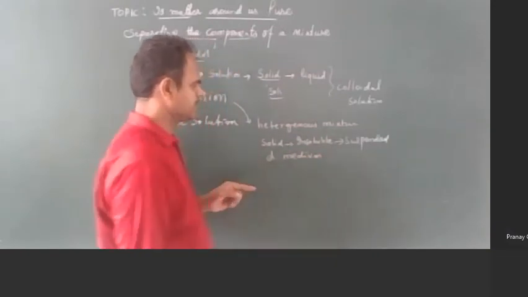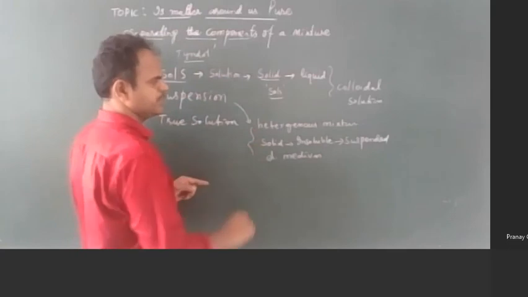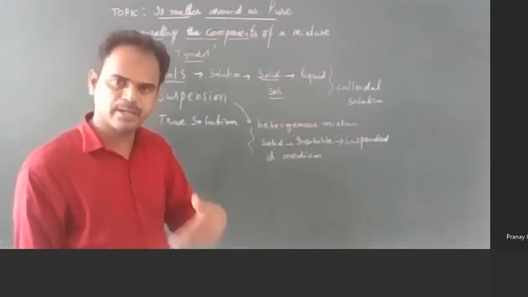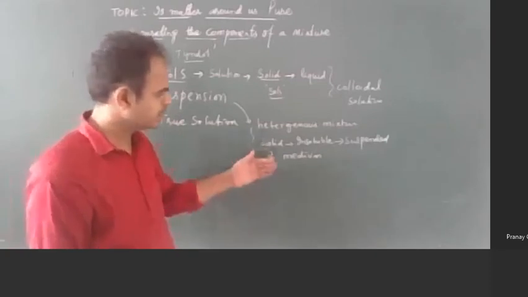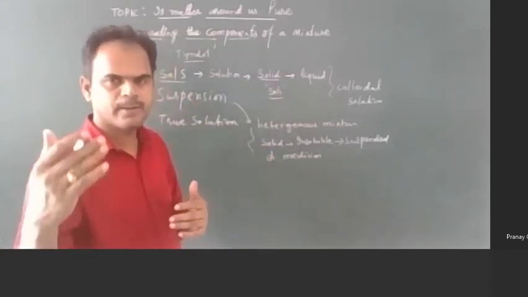So suspended particles in the dispersion medium is what we call a suspension. The size of the particles in the suspension is bigger than the colloidal particles.